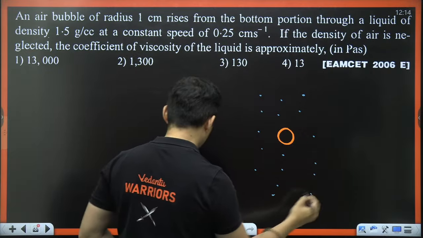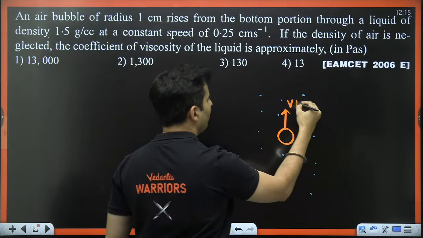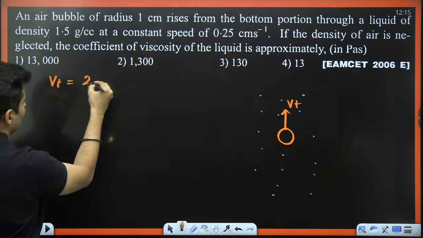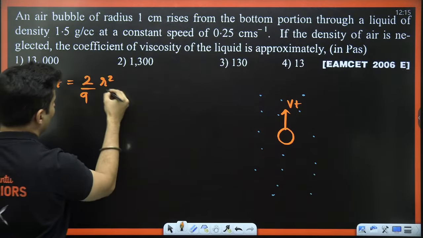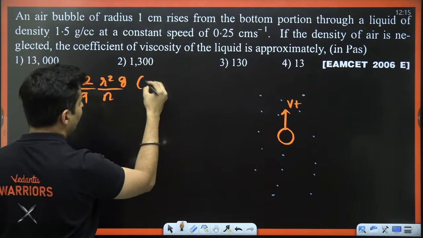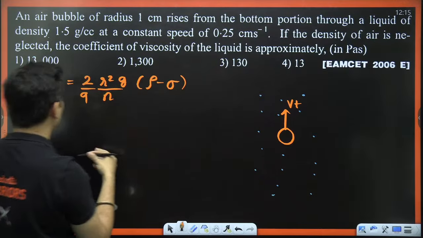Is there a formula for terminal velocity? Yes. What is that formula? Because it is going with constant speed. The formula for terminal velocity is 2 by 9 r square, and then you have g, here you have eta, here you have the difference of the densities. So rho minus sigma or sigma minus rho.